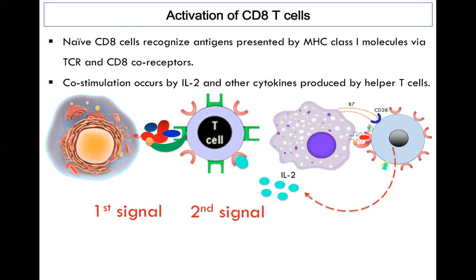Then we have a second signal, and as a result of the first signal and the second signal together, the T cells get activated.